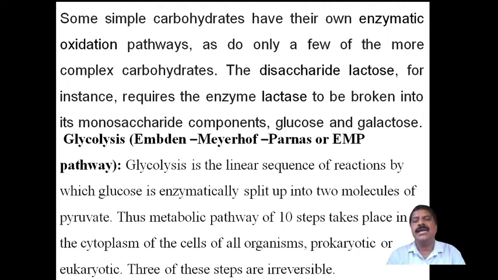Now coming to the glycolysis process. What is meant by glycolysis? Glycolysis is a linear sequence of reactions. The glycolysis process was given by Embden, Meyerhof and Parnas. He discovered the glycolysis pathway, and for the development of biochemistry, Embden, Meyerhof and Parnas gave the glycolysis process. Therefore, it is also called the EMP pathway. EMP pathway means Embden Meyerhof Parnas.